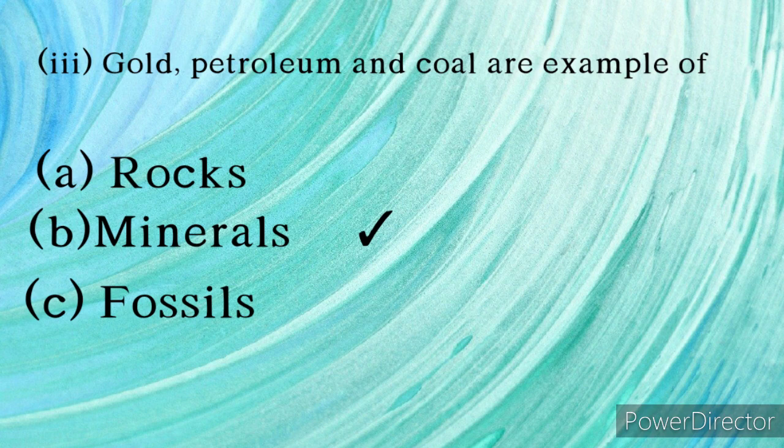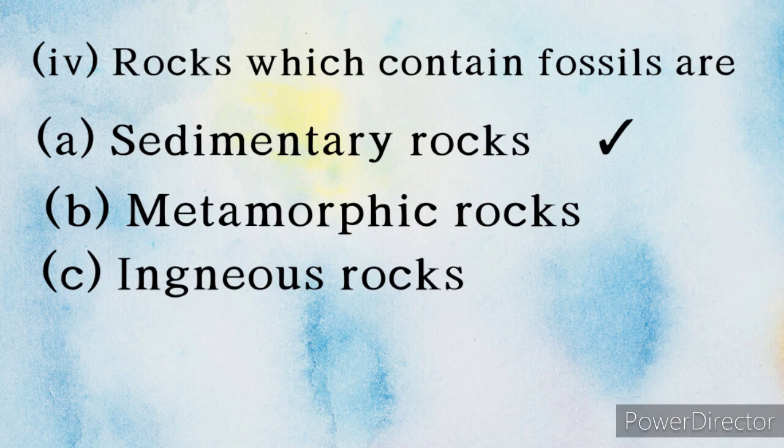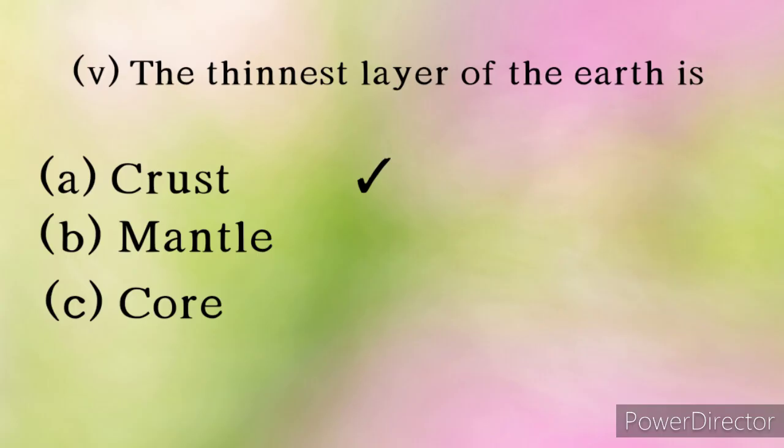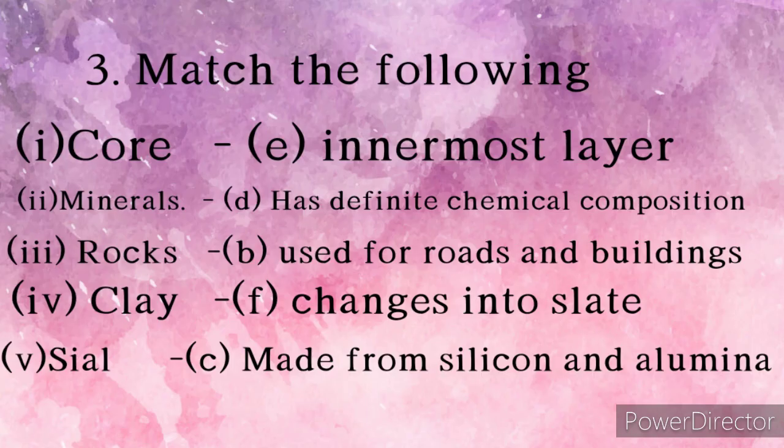Third, gold, petroleum and coal are examples of A. rocks, B. minerals, C. fossils. Answer: B. minerals. Fourth, rocks which contain fossils are A. sedimentary rocks, B. metamorphic rocks, C. igneous rocks. Answer: A. sedimentary rocks. Fifth, the thinnest layer of the earth is A. crust, B. mantle, C. core. Answer: A. crust.